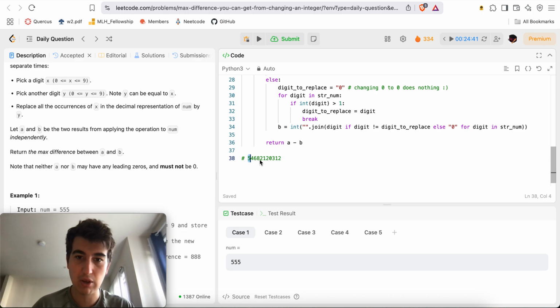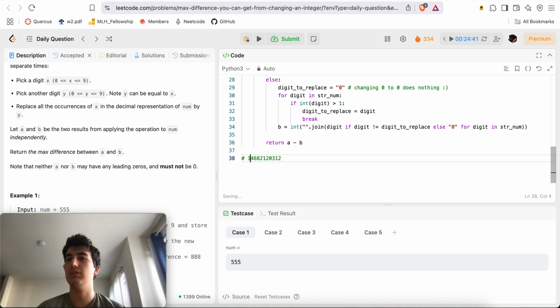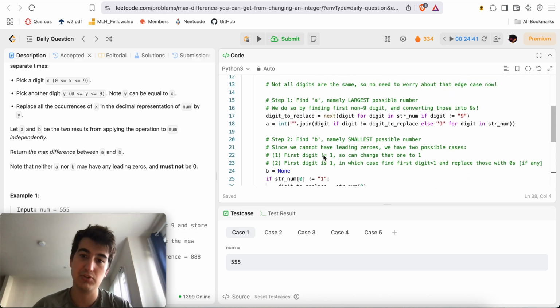That's better than grabbing any other number, right? Even if I turn all of these into 0s, 5400 and so on is still larger than if I just change this to a 1. So those are going to be my two possible cases.